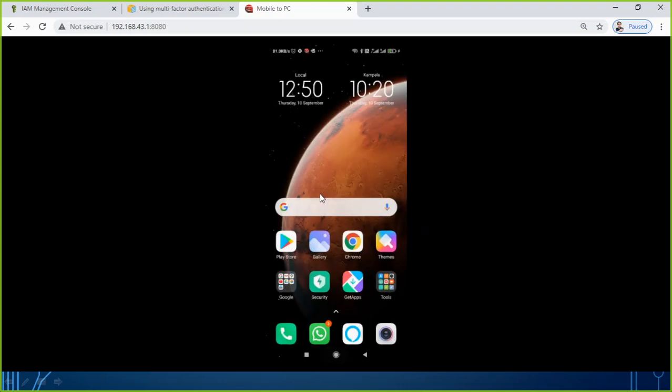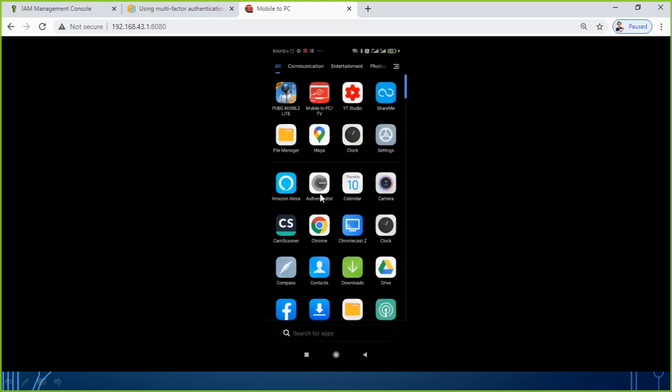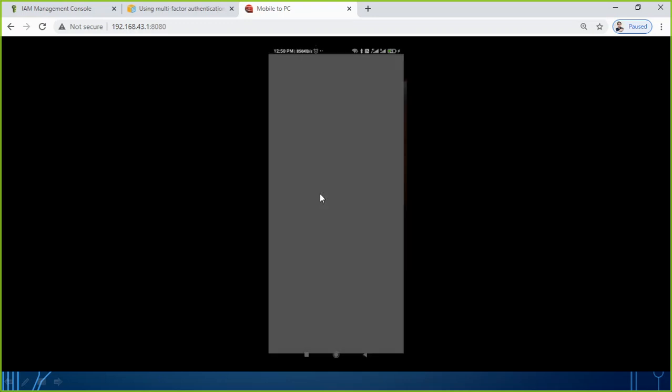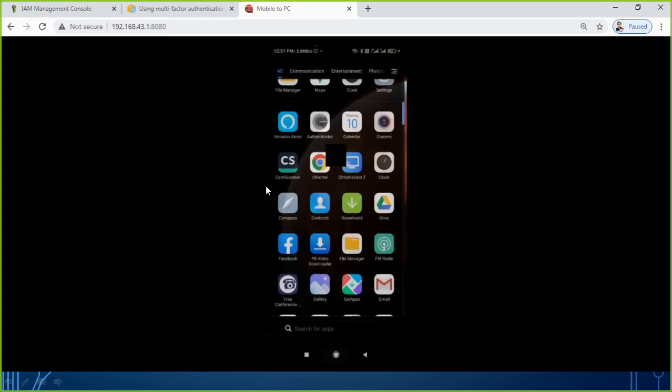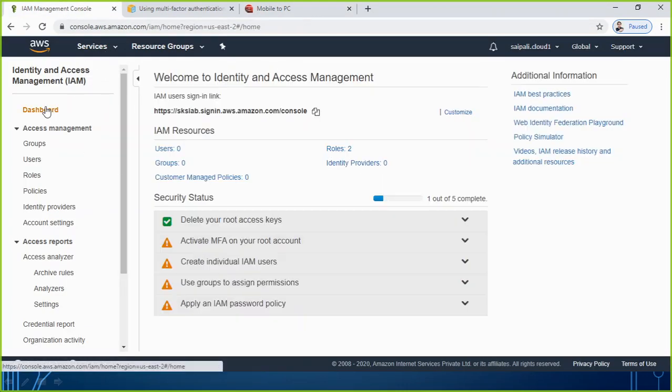So once I minimize it, you will be able to see that yes, my phone is still connected and I have used that app. Whenever I open that app again, it will generate a new code, and that is not going to display here. So anyway, let's go back and check here. If I go back to the dashboard, you see the second option is in green color, telling that activate MFA on your root account is already done.